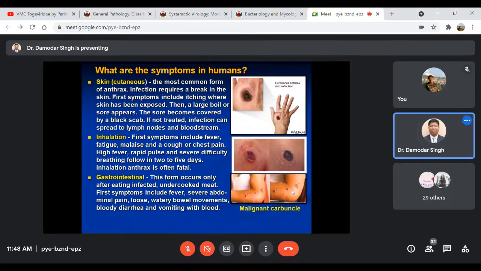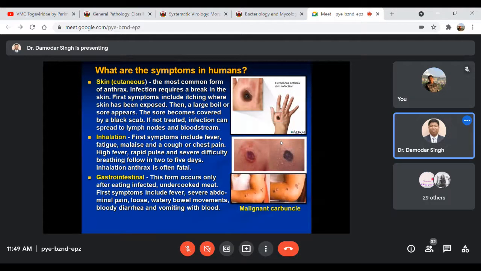Okay, so three different types. One is the cutaneous form, with skin lesions, the most common form of anthrax in humans. Mostly when people handle materials for laboratory examination or conduct post-mortem examination, they may contract the infection through breaks or wound injuries on the skin. Then they may develop a very painful condition, as I was talking about, malignant carbuncles, very painful on the skin.